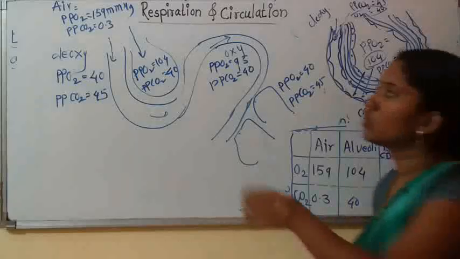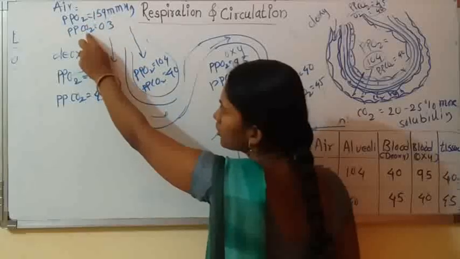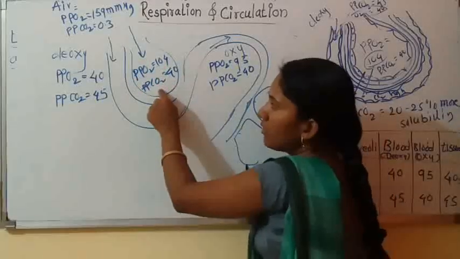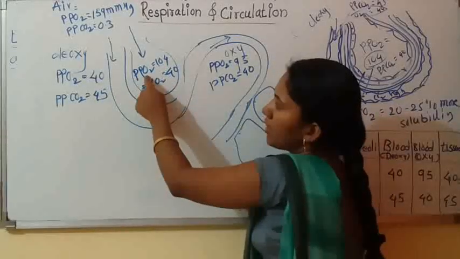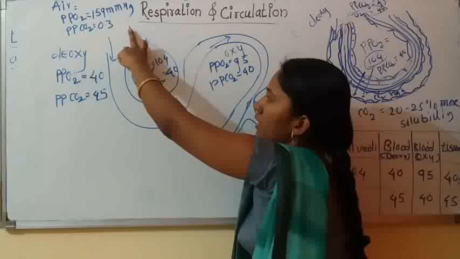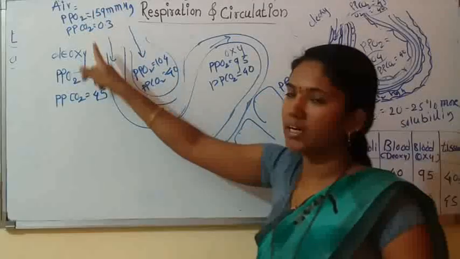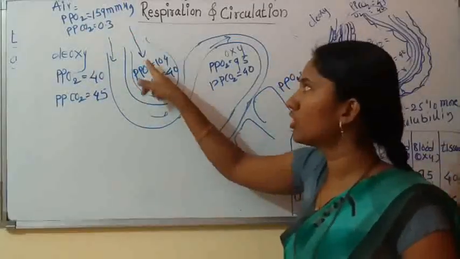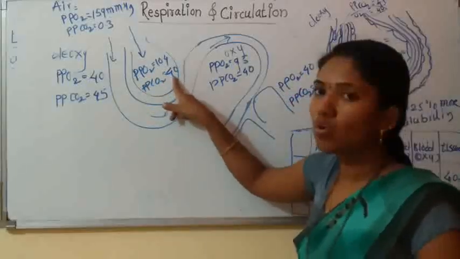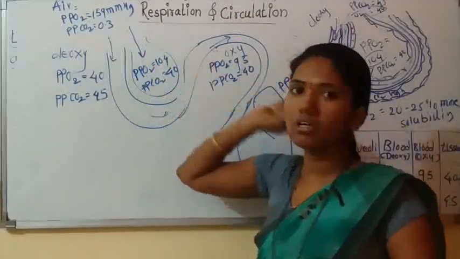So see, in the atmosphere, air contains oxygen and CO2. Partial pressure of O2 is 159 and partial pressure of CO2 is 0.3 mm of Hg. Now compare it with the alveoli. Alveoli contain air which has partial pressure of O2 104 and partial pressure of CO2 40. Now you can compare the atmosphere and alveolar air. So where is the higher partial pressure of O2? In the atmosphere, 159, and lower in the alveoli. So oxygen is going to diffuse from air to the alveoli, and inside the alveoli CO2 is 40 and in the atmosphere it is 0.3. So CO2 is going to diffuse from alveoli into the atmosphere.